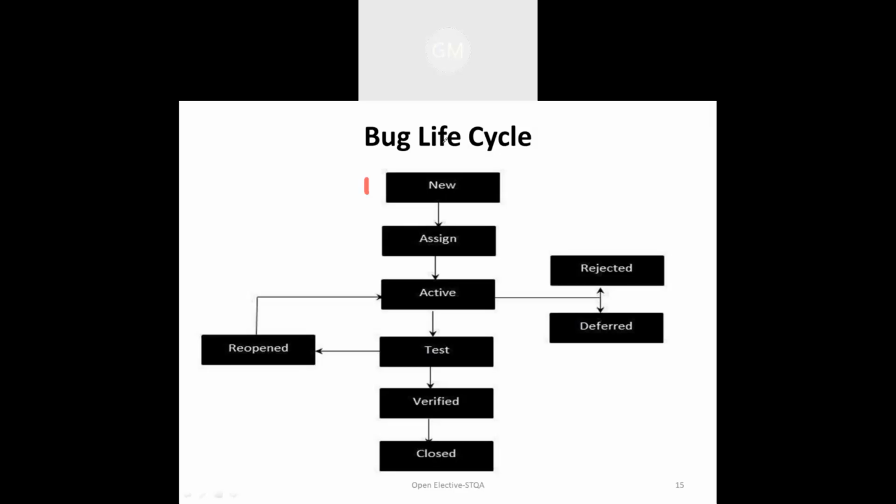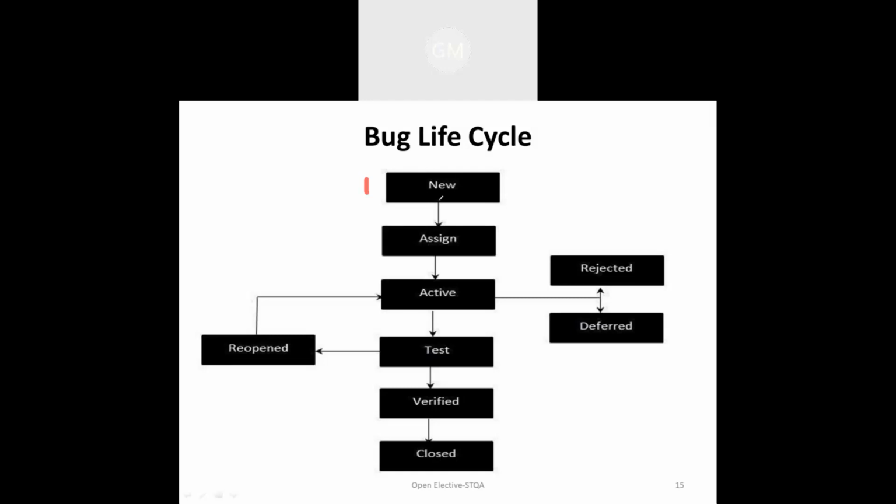That incident we can call a bug. That incident occurs in the system because your system requirements and design are not well understood, and because of that the bug occurs. So that comes under phase 1, which is called the new stage of the bug.